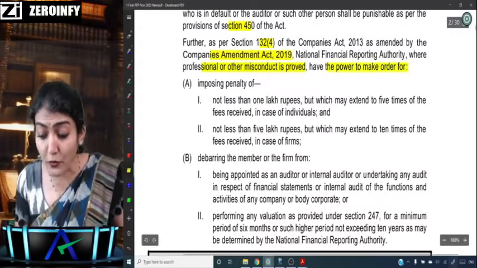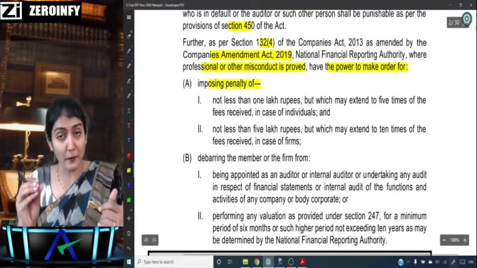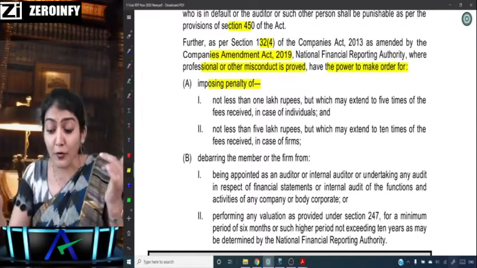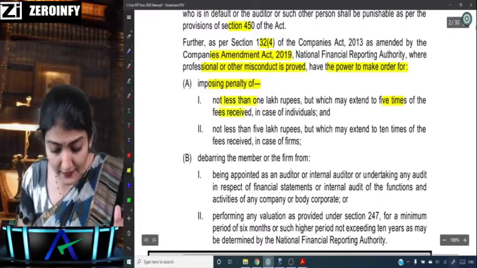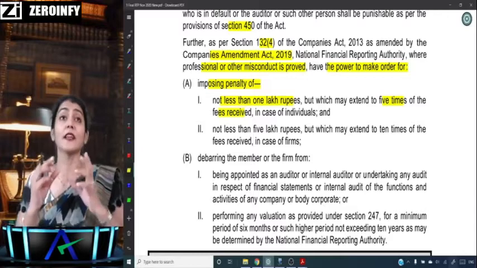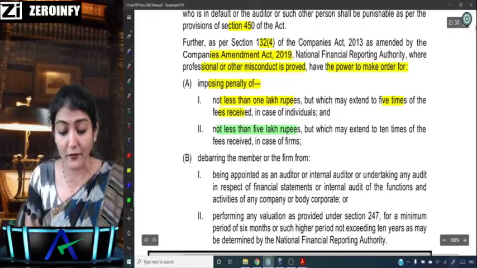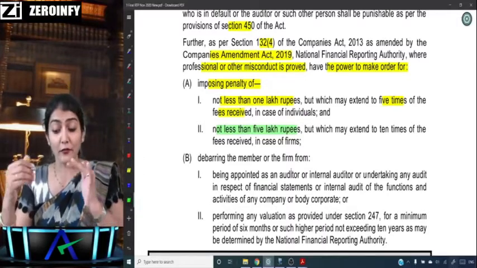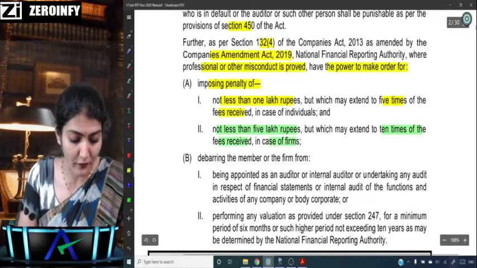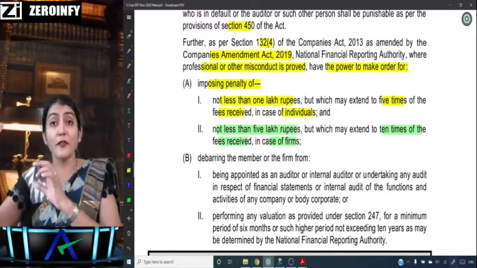NFRA has the power to make an order imposing a penalty of not less than 1 lakh rupees, and if it's an individual doing the audit, it can extend up to 5 times the fee received. So not less than 1 lakh rupees, which may extend to 5 times the fees received in case of an individual, and not less than 5 lakh rupees, which may extend to 10 times the fees received in case of a firm. So minimum 1 lakh, which may extend up to 5 times the fees received.